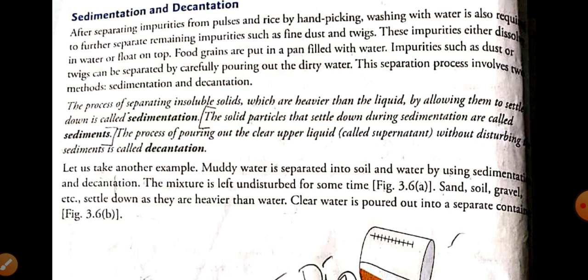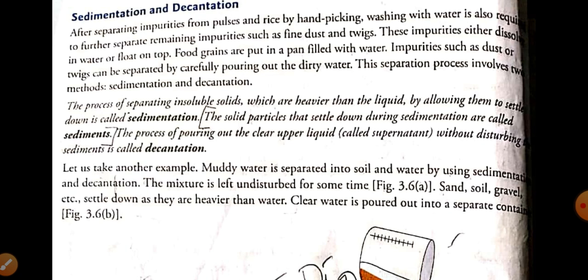The impurity gets settled down and the pure water remains up. The process of separating insoluble solids which are heavier than the liquid by allowing them to settle down is called sedimentation.